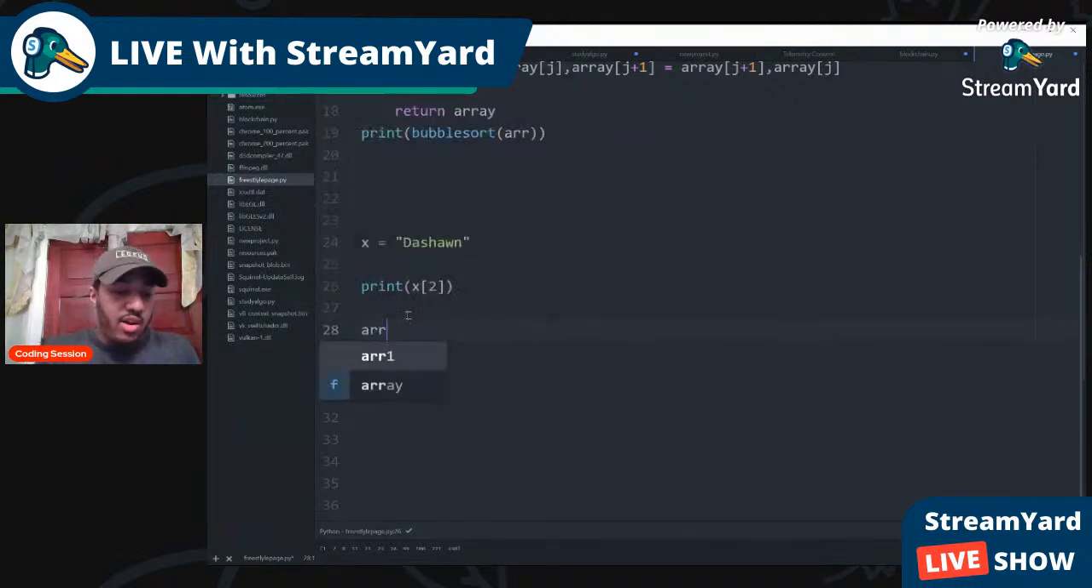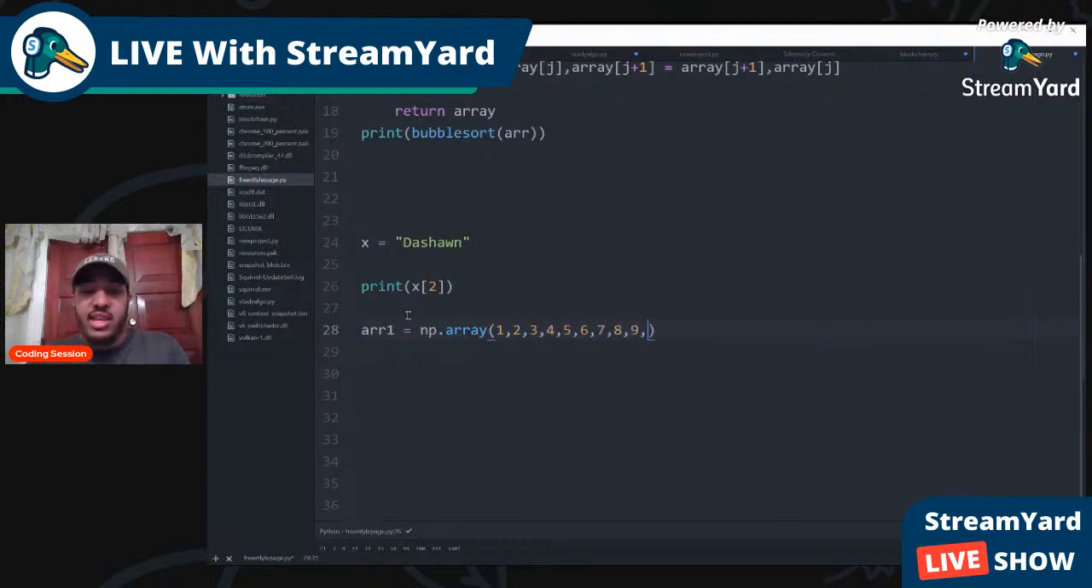So ARR 1 is gonna equal np.array, and we're gonna create a bunch of numbers. We're gonna create it all the way to 16, so 1, 2, 3, 4, 5, 6, 7, 8, 9, 10.